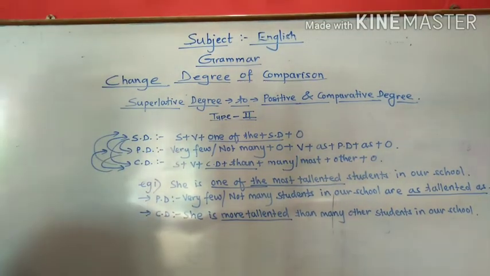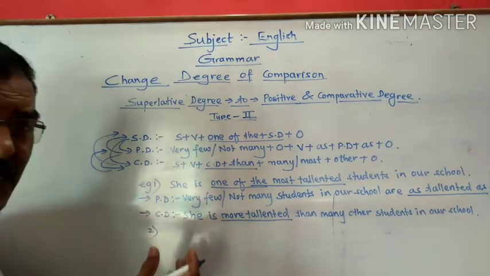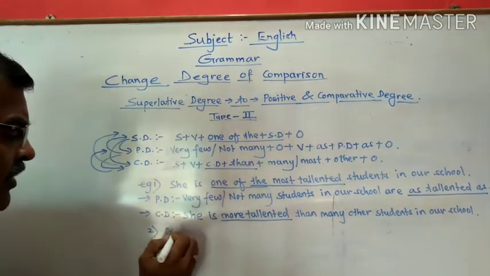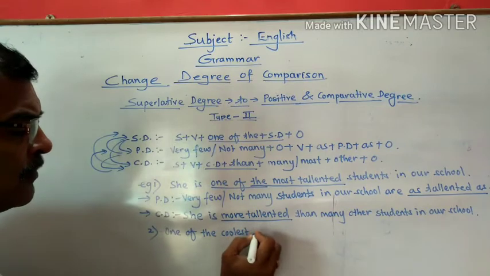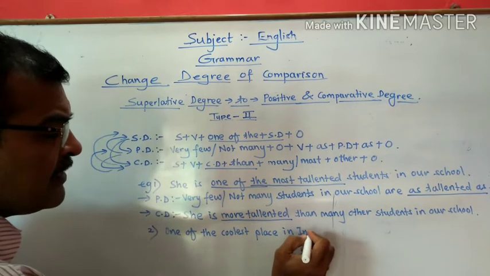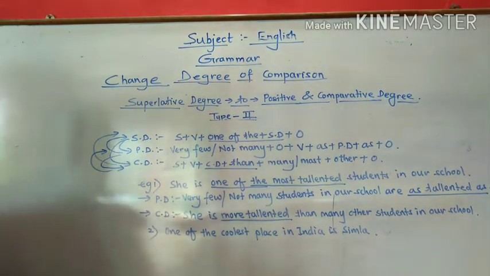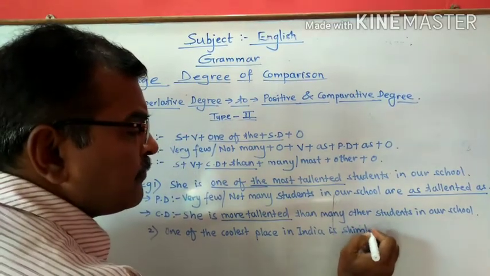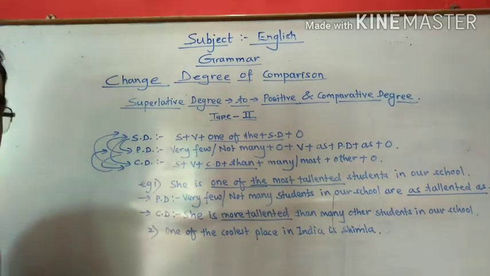One more example we'll see. Suppose the sentence is in this particular format, or the sentence comes not exactly in the form, the way it has been given in the construction. Let us see. One of the coolest place in India is Shimla. Right? Let's check. One of the coolest place in India is Shimla.